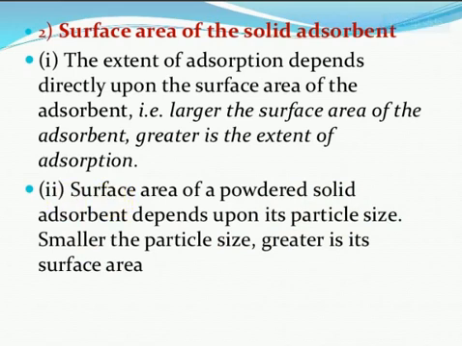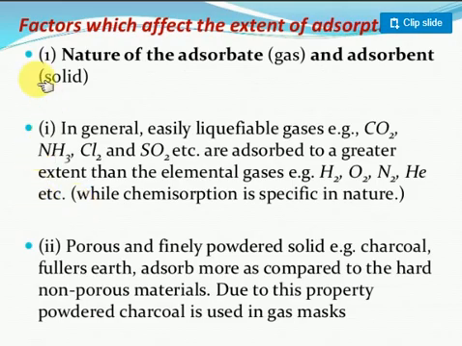Okay, now one more point is there. Next are the factors affecting absorption. The first point is the nature of the gas. Generally, easily liquefiable gases like carbon dioxide, ammonia, chlorine, sulfur dioxide. One point I want very clearly: these gases on applying high pressure and low temperature can be converted to liquid. When they are converted to liquid, it means they have some polar nature. Because of polar nature, they can form a strong bond, easily attract towards the metal surface, and absorb to a greater extent on the surface area.